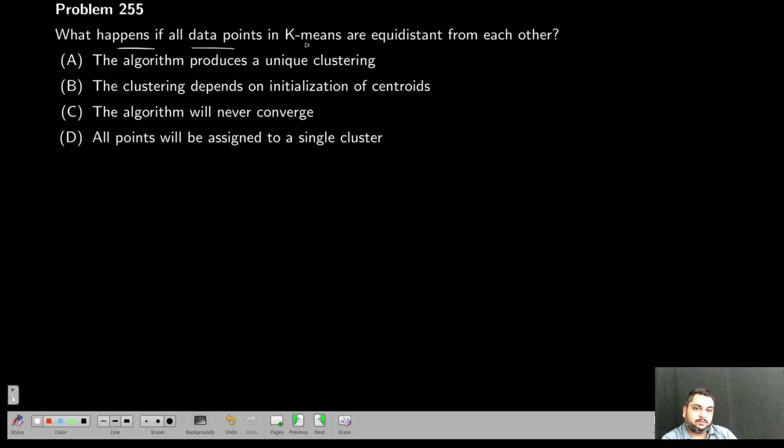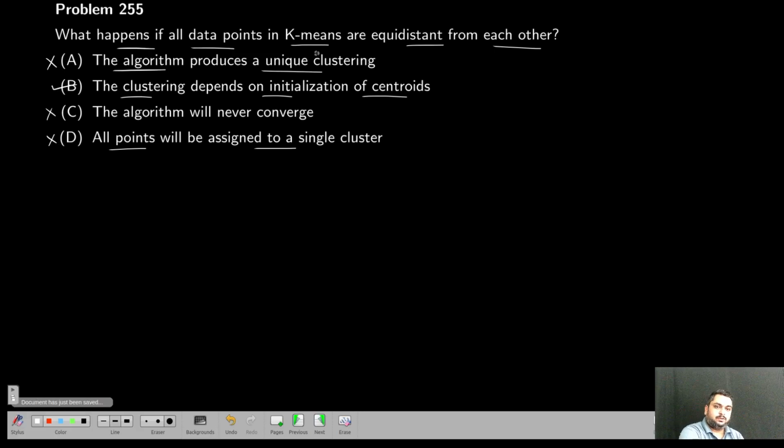What happens if all data points in K-Means are equidistant from each other? The algorithm produces a unique clustering. This is not true. It may not always produce a unique clustering. The clustering depends on initialization of centroids. Yes, this is true. The algorithm will never converge? The algorithm will definitely converge. All points will be assigned to a single cluster? No. Since it is K-Means, for K greater than 1, there will be more than one cluster. This is also false. The unique cluster option is the same as the last point again.